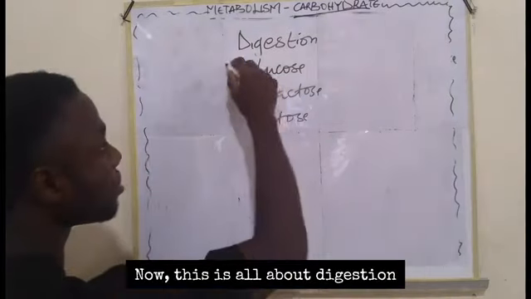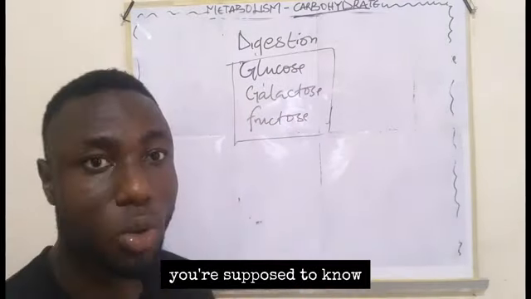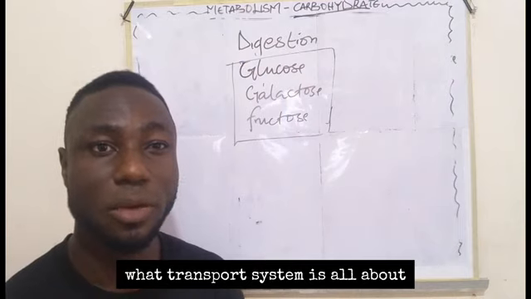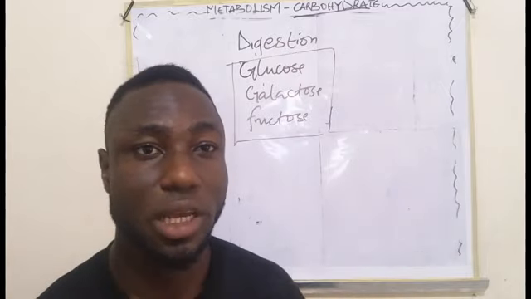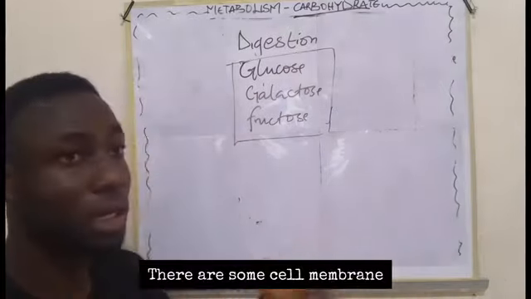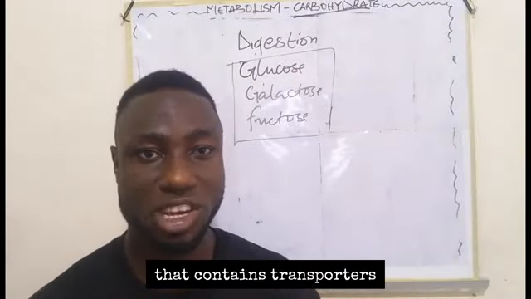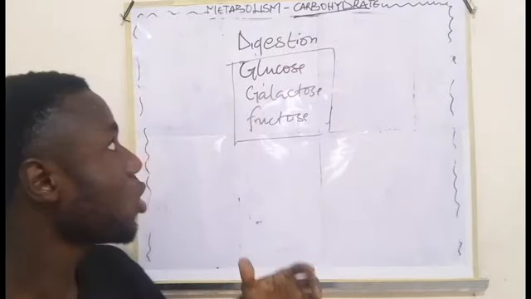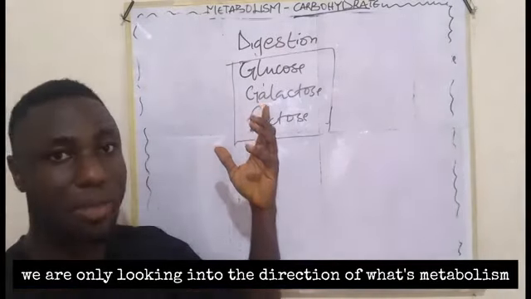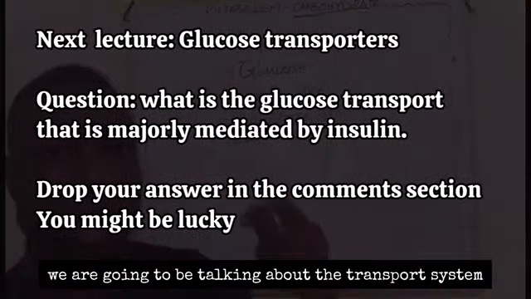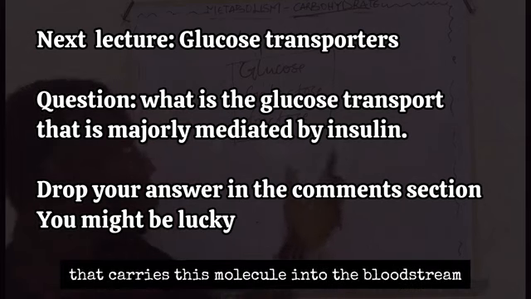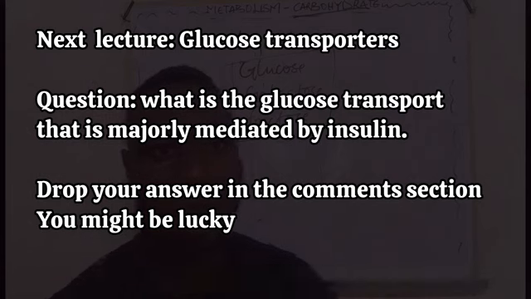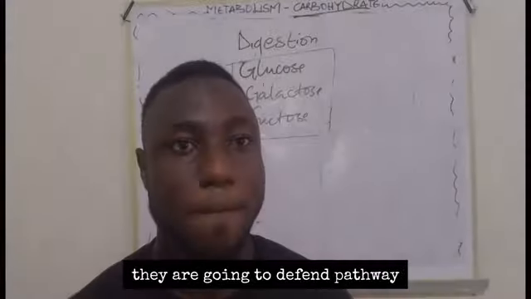Now, this is all about digestion. Before absorption, we are supposed to know what the transport system is all about: the transport of glucose, or what you call glucose transporters. In the cells of the small intestine, there are cell membranes that contain transporters. So in this video, we are only looking into the digestion aspect. In our next video, we are going to be talking about the transport system, the glucose transporters that carry these molecules into the bloodstream, and from the bloodstream they will go into different pathways.